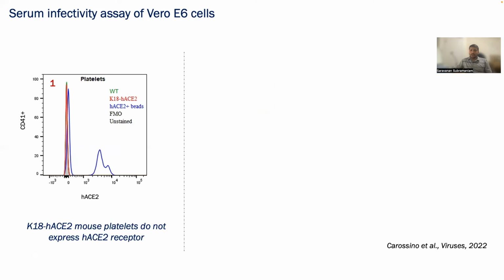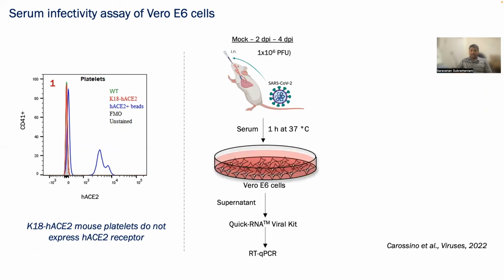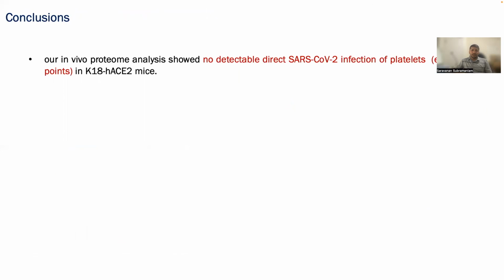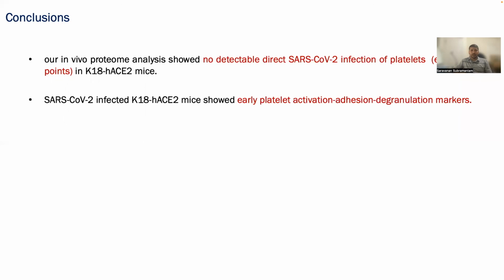To test serum infectivity, we treated E6 cells with serum from SARS-CoV-2 infected mice for 1 hour, and the supernatants from 48 hours post-exposure were used to detect viral load by RT-PCR. If we look at the data, we did not find viral copies in the supernatant, suggesting that there are no detectable infectious viral particles in the serum at 2 and 4 days post-infection. We conclude that our in vivo proteome analysis shows no detectable direct SARS-CoV-2 infection of platelets, at least at earlier time points in K18 human ACE2 mice.